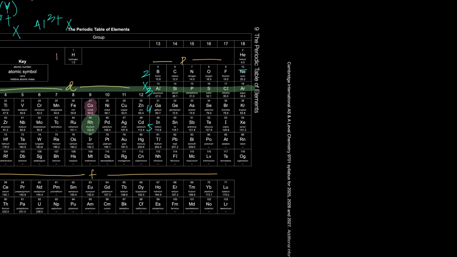So Y is in this column, and when it forms an ion, it has 18 electrons. It can't be argon, because argon is a noble gas. So Y is either silicon, phosphorus, sulfur, or chlorine. Even among these you could eliminate silicon, because sometimes silicon loses 4 electrons, sometimes it gains 4 electrons, and normally it just undergoes covalent bonding. So I'm left with phosphorus, sulfur, and chlorine. This is how my thought process is working right now.